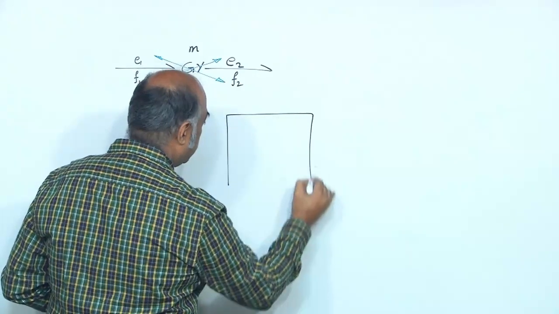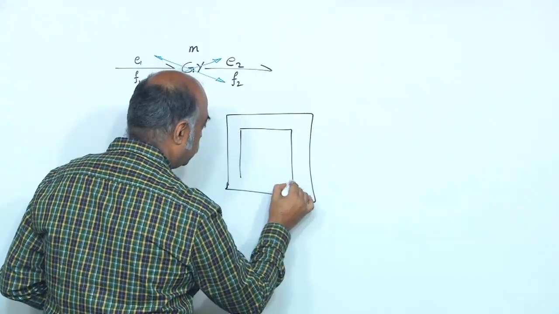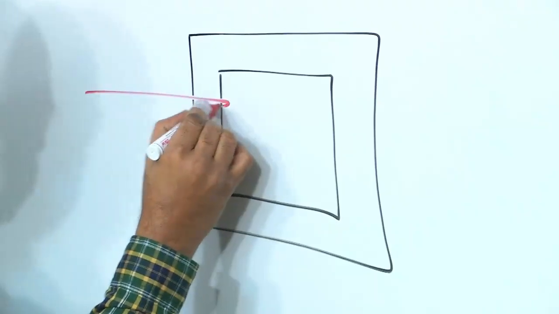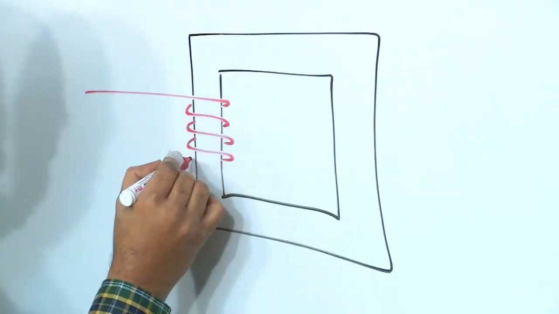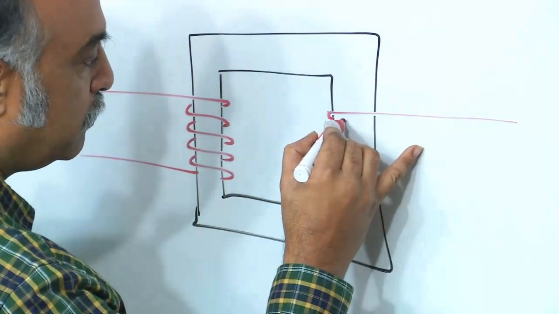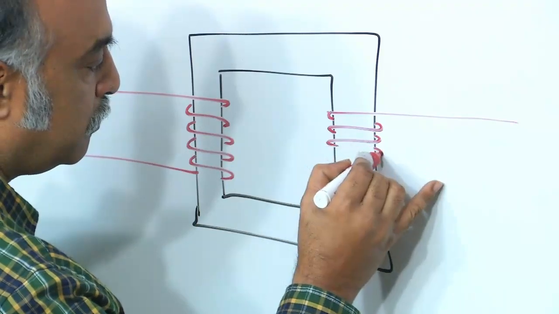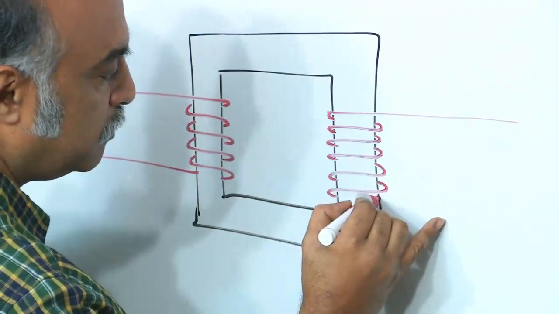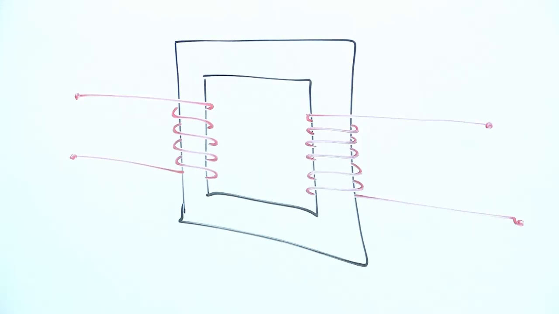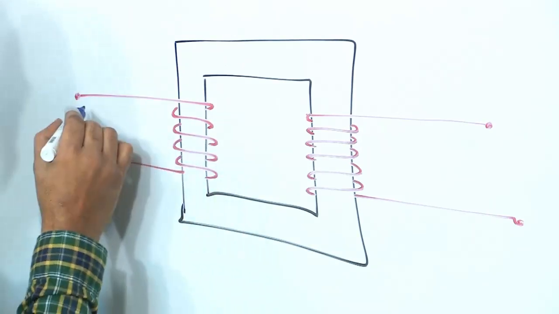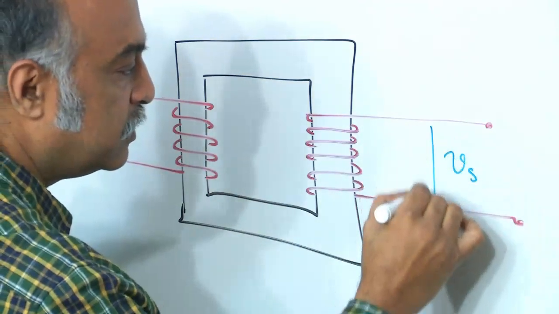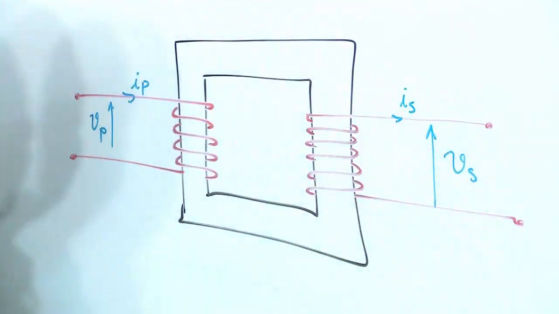If I am having a transformer like this, so this is Vp, Ip, Vs, and Is would flow if you connect the load.